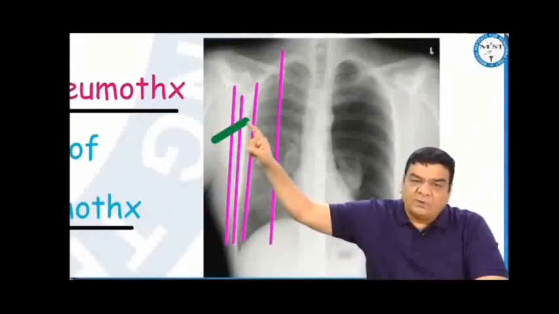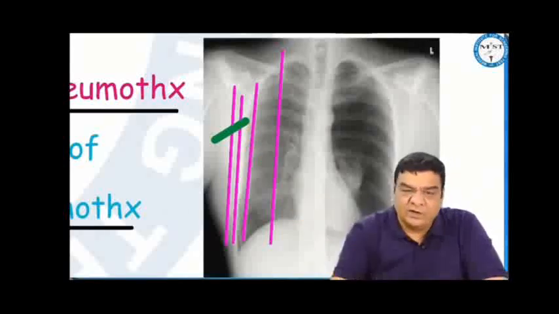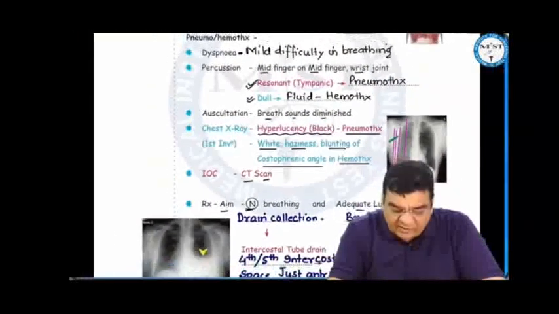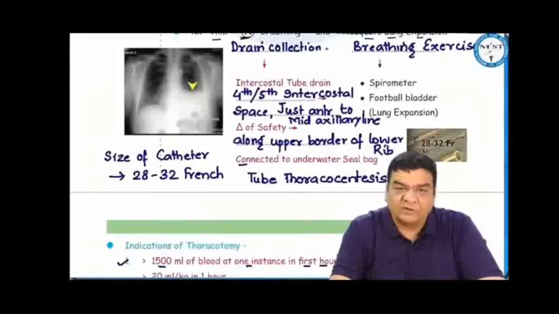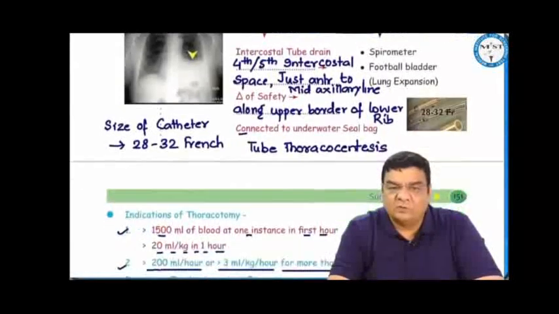This tube is put along the upper border of the lower rib, and this tube is usually 28 to 32 French in size. Once the collection is drained, we advise the patient to do breathing exercises with a spirometer or maybe a football bladder to achieve adequate lung expansion. This procedure of putting a tube and draining the collection from the pleural cavity is called as tube thoracostomy.